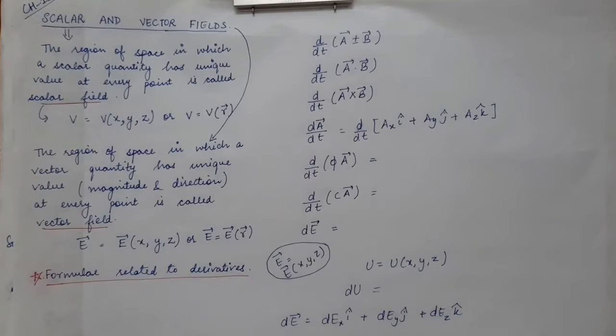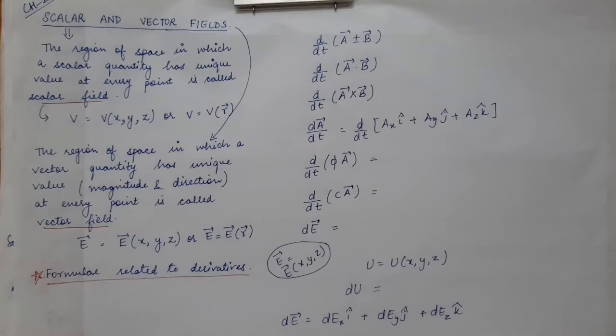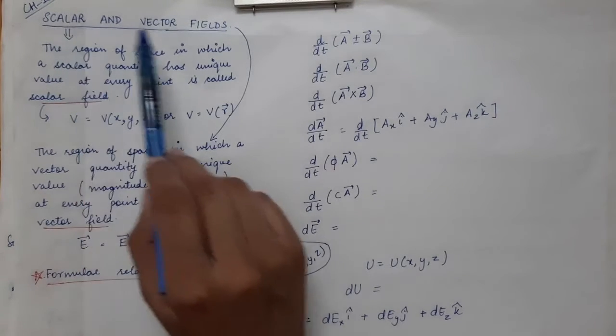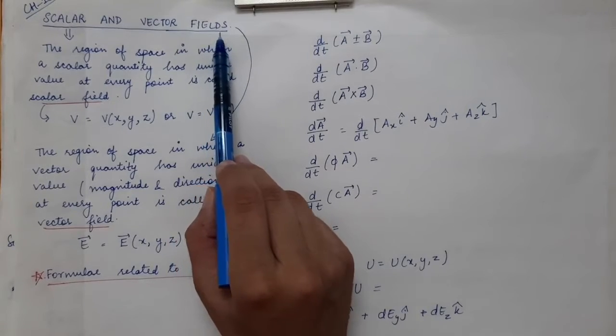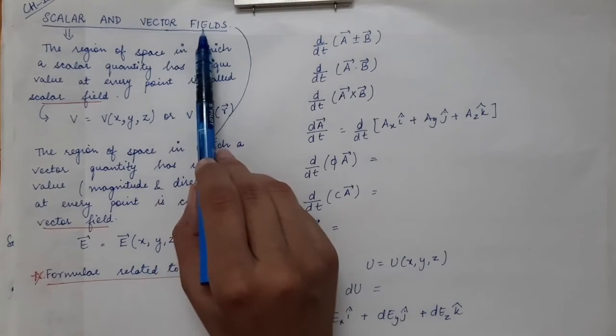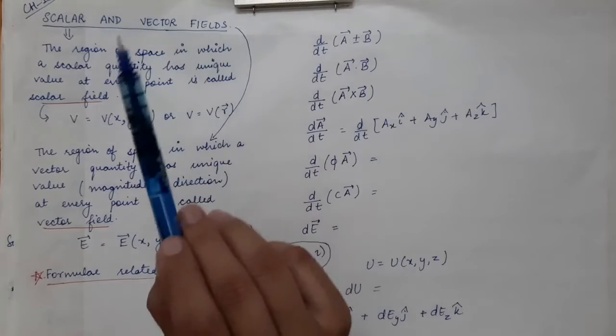So now we are going to start with the first chapter of basic ideas of vector calculus. Till now we have studied what scalar and vector fields are, how the vectors get added up, and how the vectors get multiplied. Now we are going to start with scalar and vector fields. When we talk about a scalar field, we talk about a scalar quantity, and when we talk about a vector field, we talk about vector quantities.